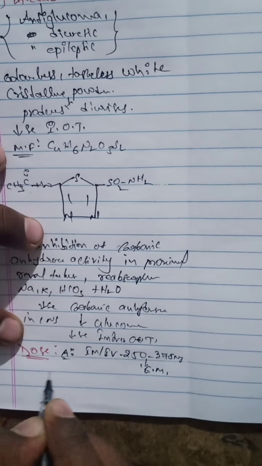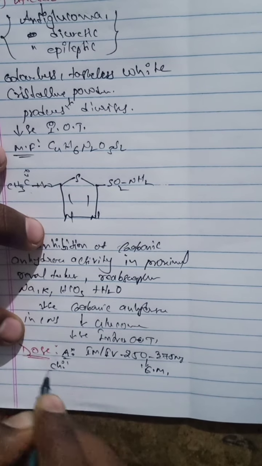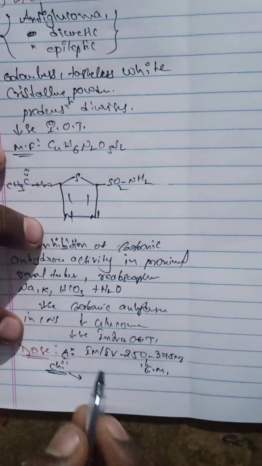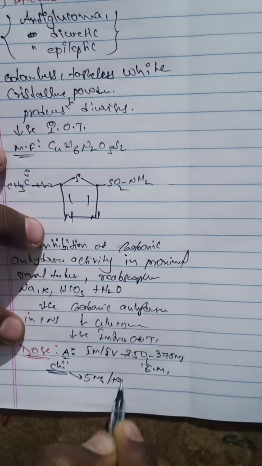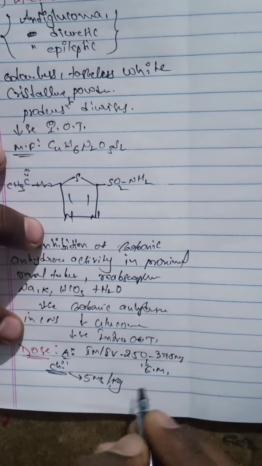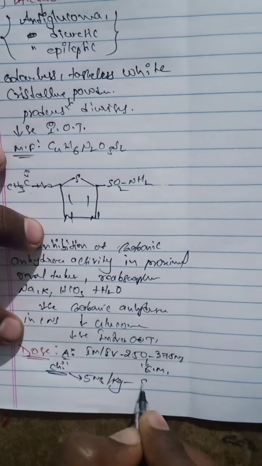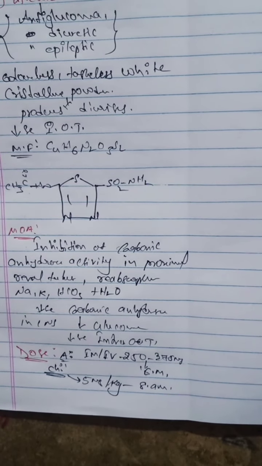And the next one, what is the children dose? Children dose depends upon the body weight, 5 mg per kg body weight, at 8 a.m. in the morning. So this is about the doses of this particular acetazolamide drug.